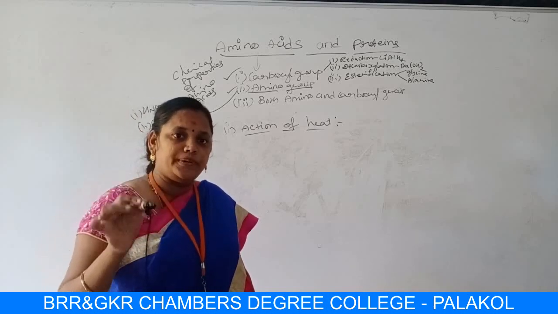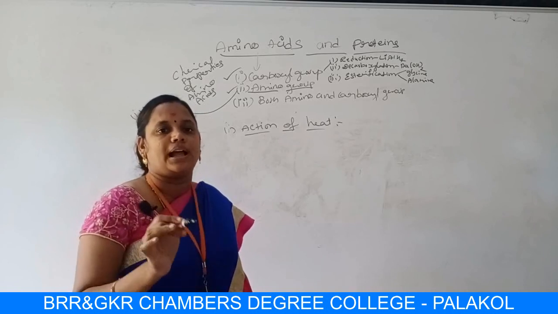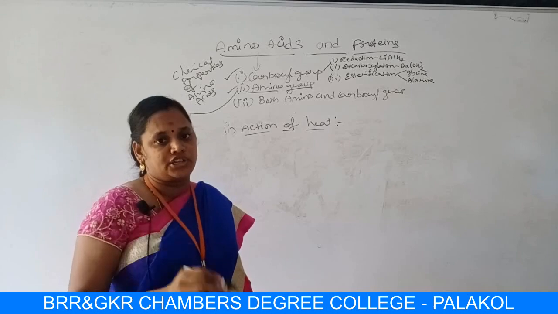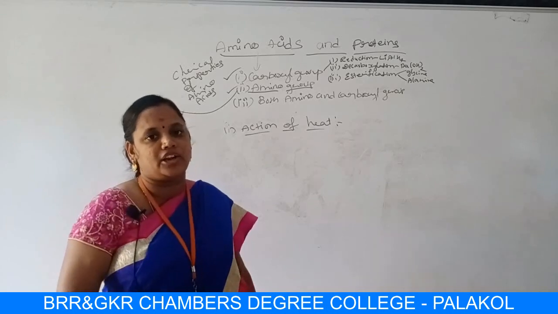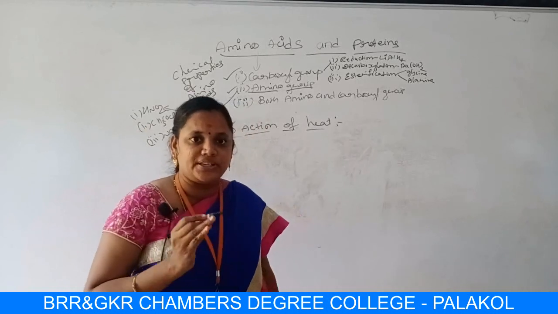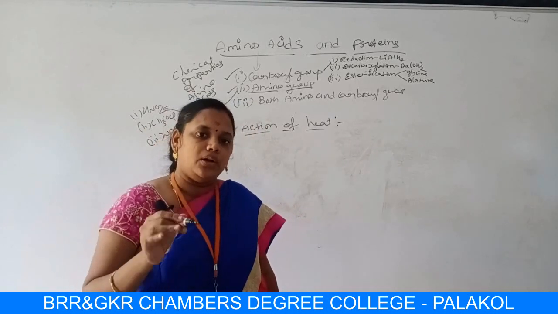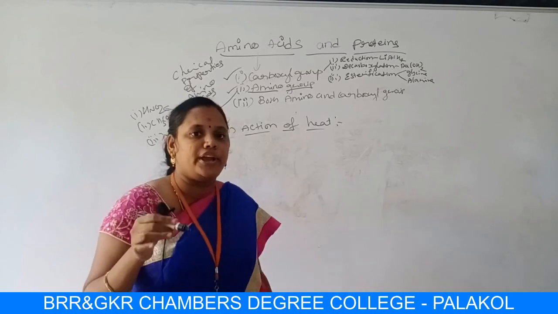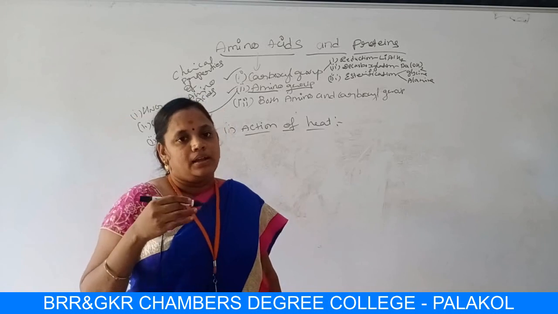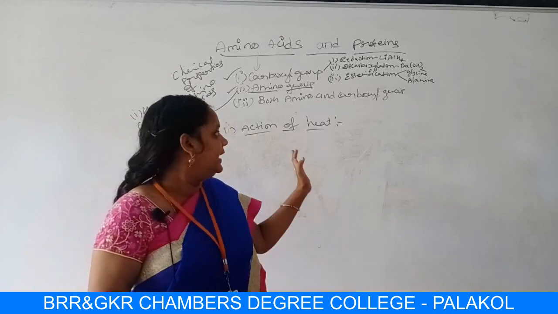If the amino group is at alpha position, that is adjacent to functional group, then it is called alpha. If the amino group is 2 positions after functional group, then it is called beta amino acid. If the amino group is after 3 positions to functional group, then it is called gamma amino acids. Now in this example, we are going to take all 3 categories, alpha, beta and gamma amino acids, and we are heating them.